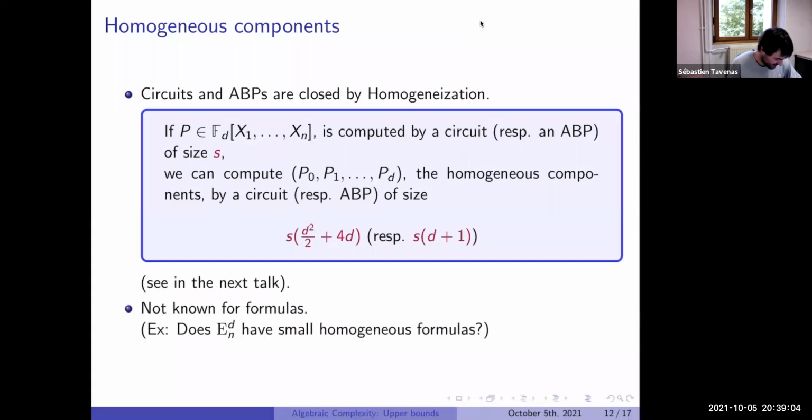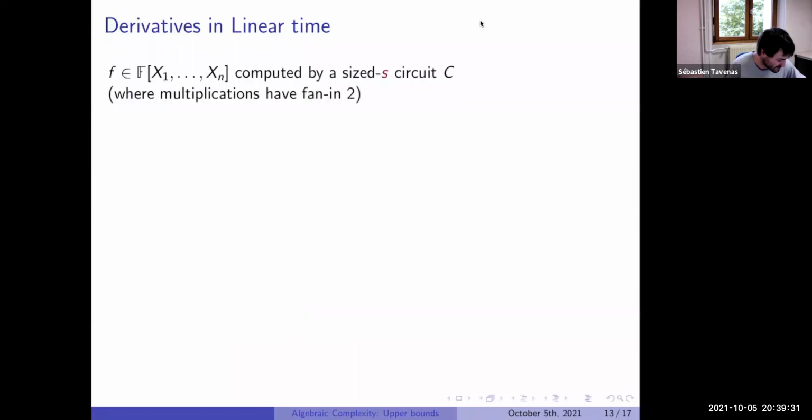So the question, let's say already for formulas: we saw elementary symmetric polynomials, and we have some small formulas for elementary symmetric polynomials. Are there some homogeneous formulas for these polynomials? These polynomials are homogeneous. If it's not clear what a homogeneous formula is, I will not stay on that. It will be a lot more detailed in the next talk, which will really be about these things.